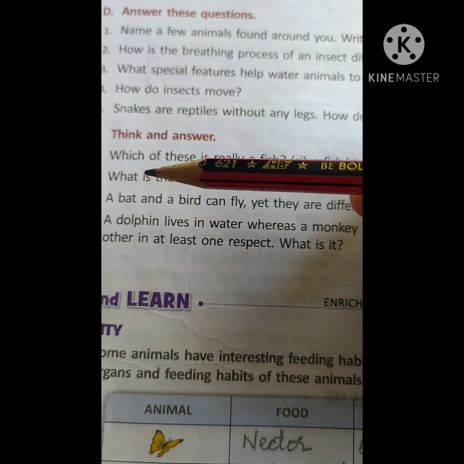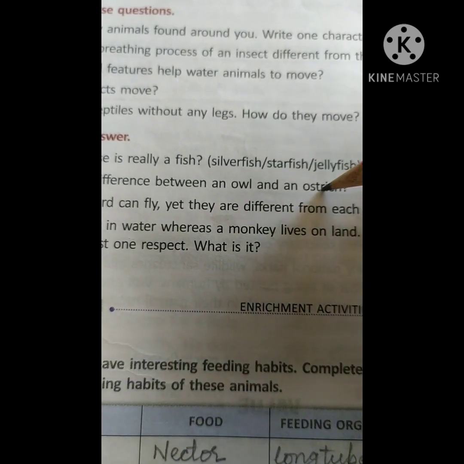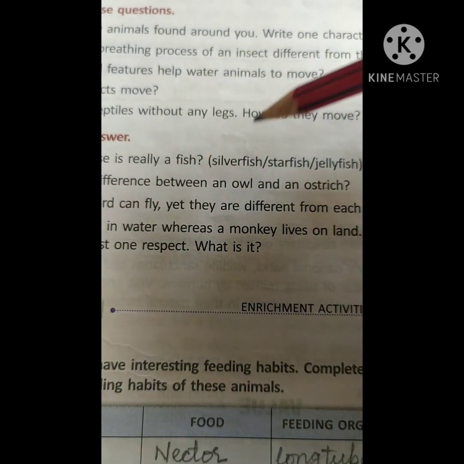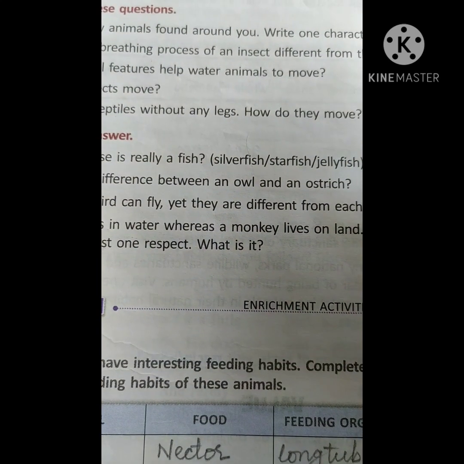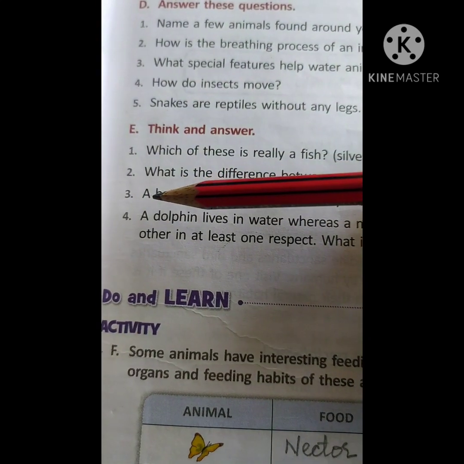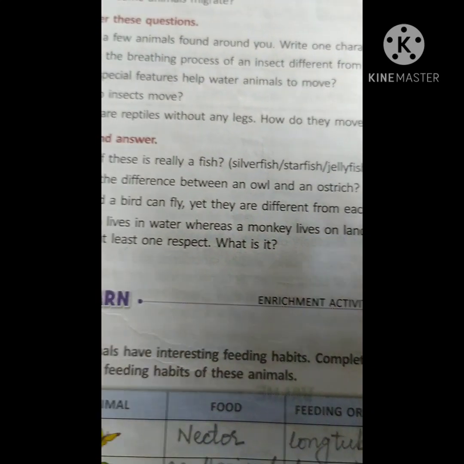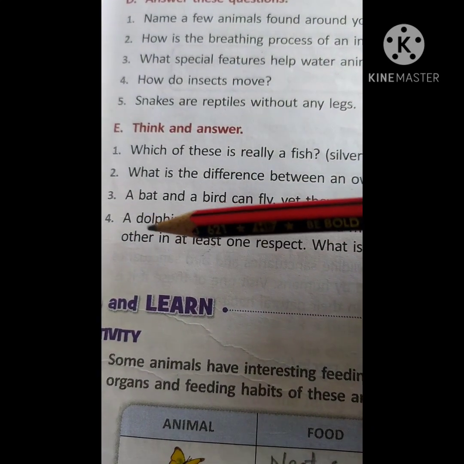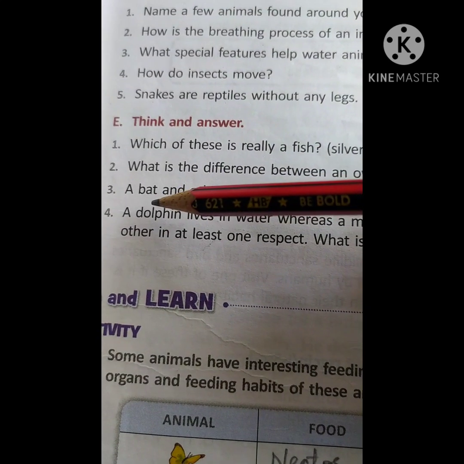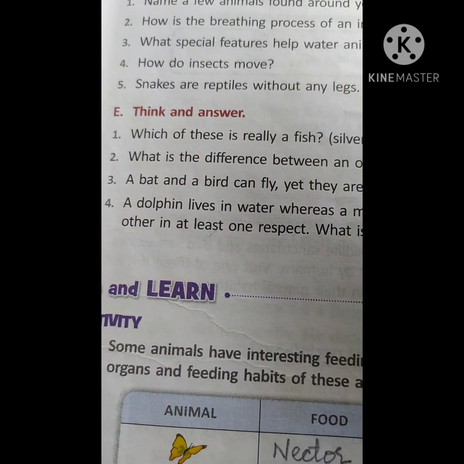Obviously silverfish. What is the difference between an owl and an ostrich? Both are birds, but the ostrich is a flightless bird. An owl is a nocturnal bird, and it is a bird which can fly. A bird can fly, yet they are different from each other. Yes, obviously a bat and a bird. Bat, it's like an insect. Okay, and the bird can fly.